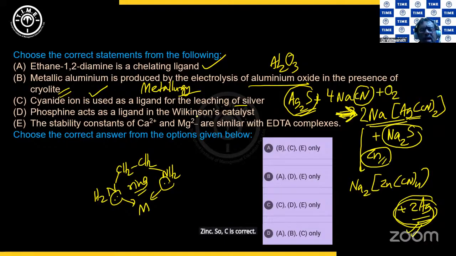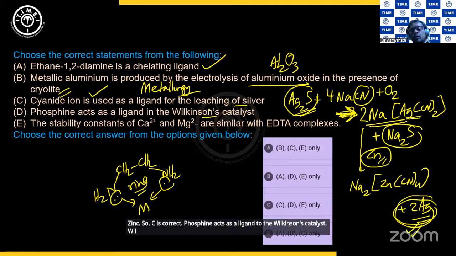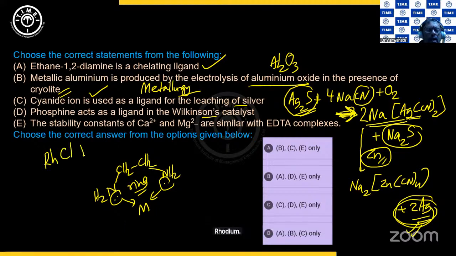Phosphine acts as a ligand to the Wilkinson's catalyst. Wilkinson's catalyst, you know, is used in the hydrogenation of alkenes, but then it is rhodium, chlorine, and then triphenylphosphine, not simple phosphine. So D is wrong.